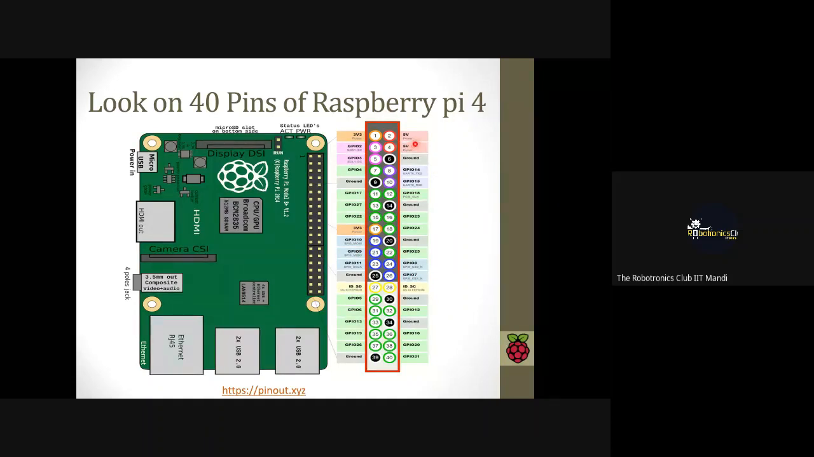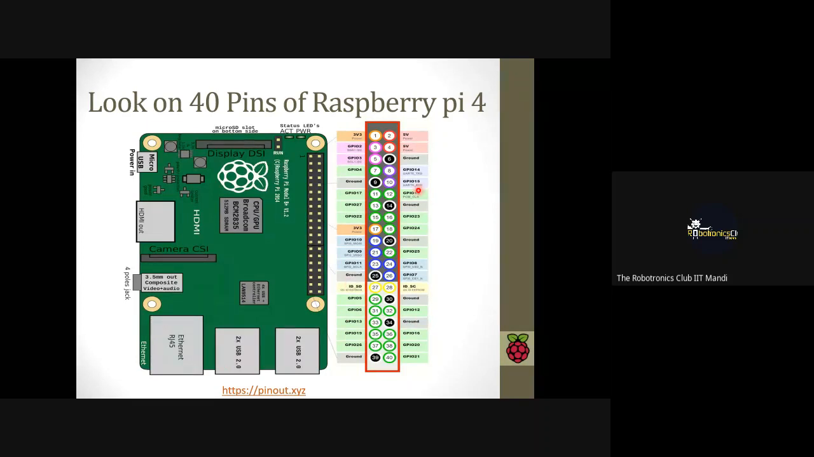First of all, we talk about the power pins. There are a total of 4 power pins: 2 are 5 volt and 2 are 3.3 volt. If you need to give power supply to your project, then you can give the power supply directly from here. And we have 8 ground pins. We can give the ground connection to our projects from here.